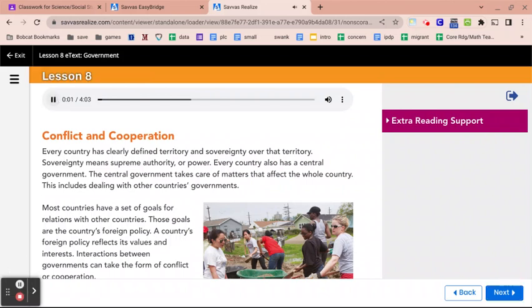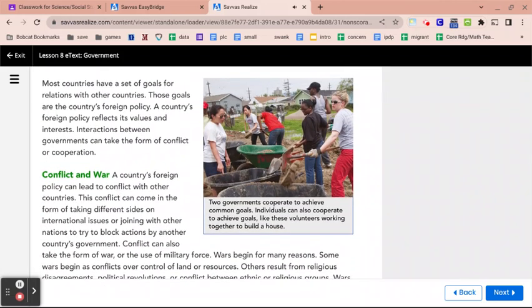Conflict and cooperation. Every country has clearly defined territory and sovereignty over that territory. Sovereignty means supreme authority or power. Every country also has a central government. The central government takes care of matters that affect the whole country. This includes dealing with other countries' governments. Most countries have a set of goals for relations with other countries. Those goals are the country's foreign policy. A country's foreign policy reflects its values and interests.